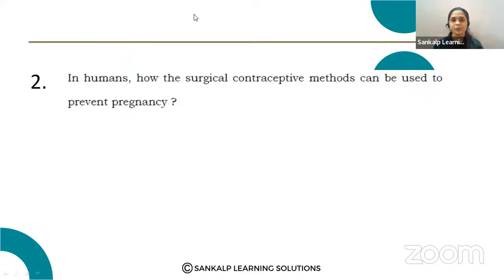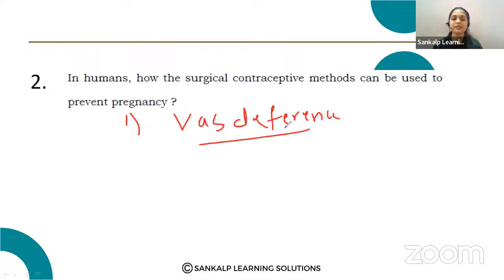Next question. In humans, how can surgical contraceptive methods be used to prevent pregnancy? In humans, some contraceptive methods are used, and the surgical method is one type used to prevent pregnancy. The first type is the vas deferens being blocked. The vas deferens carries the sperms, right?